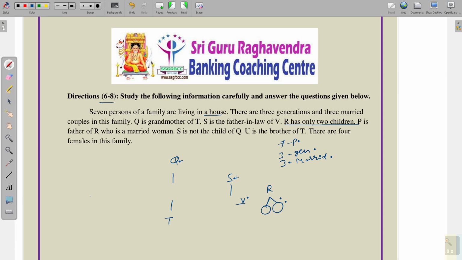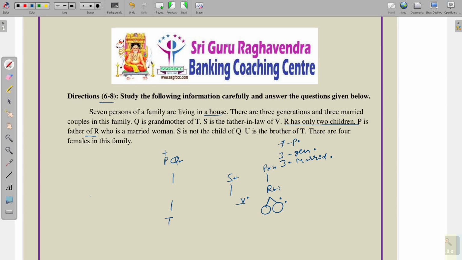R has only 2 children. P is father of R. So P is father of R, who is a married woman. She is a woman and P is father of R. Next, S is not the child of Q. So once you observe this, if we combine these three, Q is a female candidate, P is a male candidate.